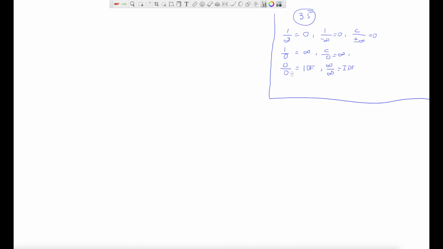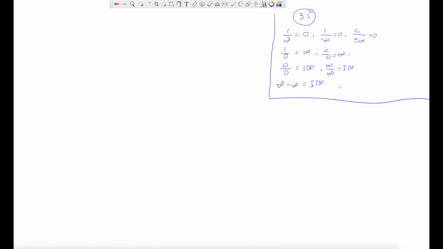Let me ask you one more. How about infinity minus infinity? This is not 0. The reason it is not 0 is because we don't know how much infinity is. It can be like 1 over 0, or 2 over 0, both are infinity, right? And then 1 over 0 minus 2 over 0 cannot be 0. So we don't know that either, so it is an indeterminate form. Again, we will discuss more about indeterminate forms in section 5.6, which is the next section.